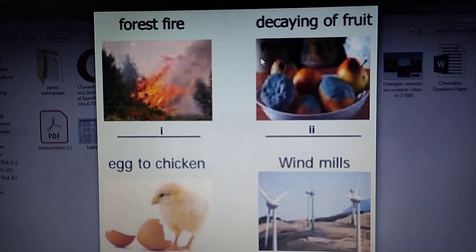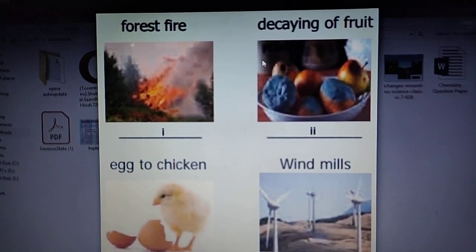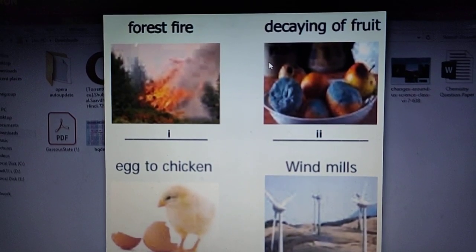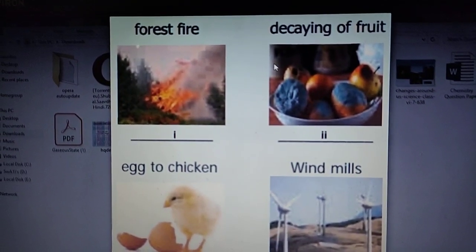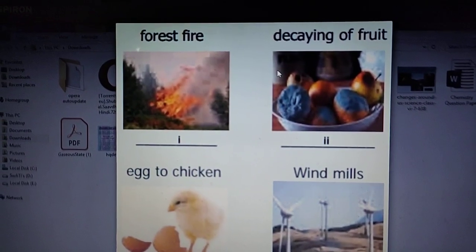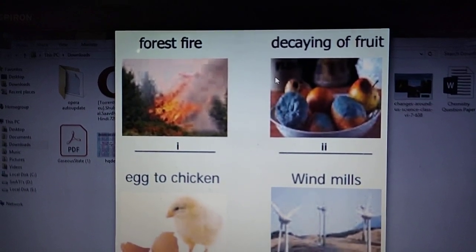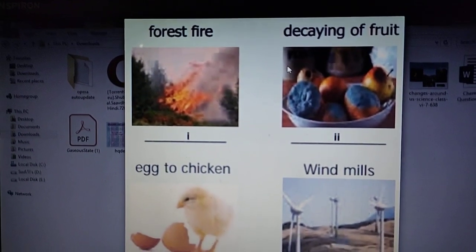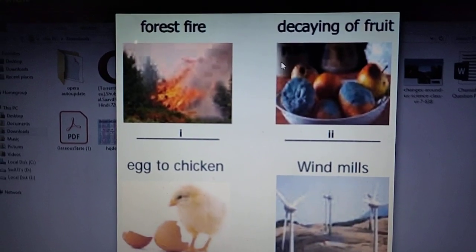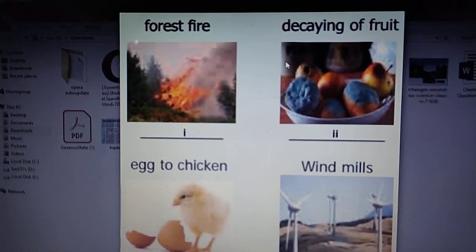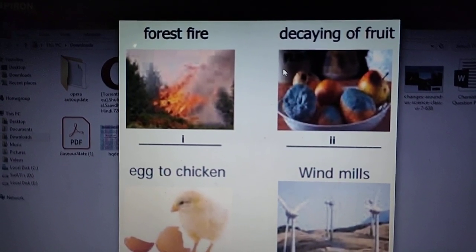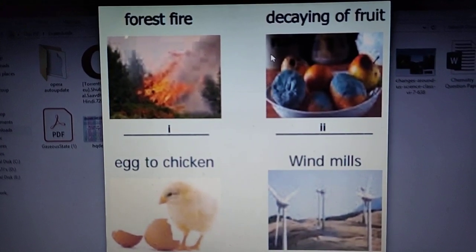The first change, natural and man-made changes. As the name suggests, what do natural changes mean? The changes which occur in nature on their own, we call them natural changes. We have no control over natural changes. For example, change of day and night, can you control it? No, it happens naturally. Change of seasons, earthquakes, growth of all living things are natural changes.